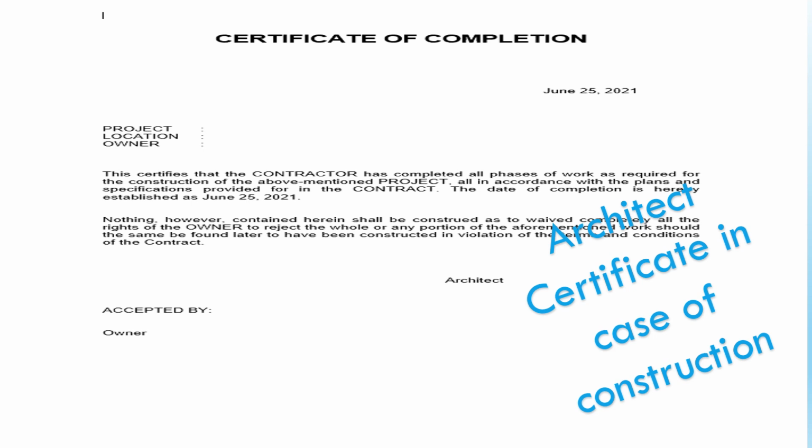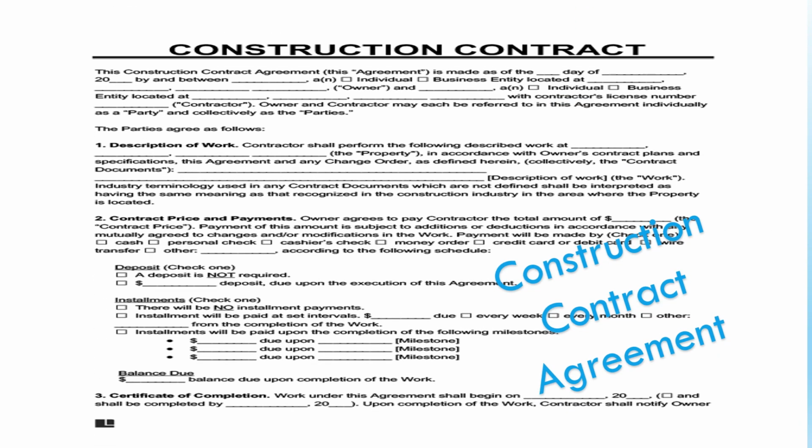Next one is certificate of completion given by the architect, that is known as architect certificate. An architect certificate is a document issued by a licensed architect that verifies the quality and completion of a construction project. It serves as a proof that the work has been completed in accordance with the plan, specification and applicable building codes. Next is construction contract agreement.